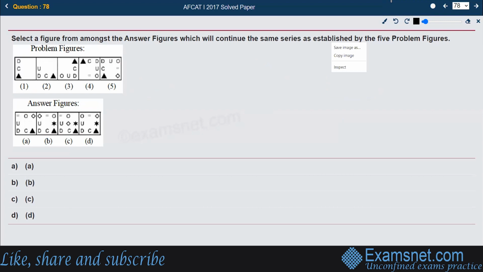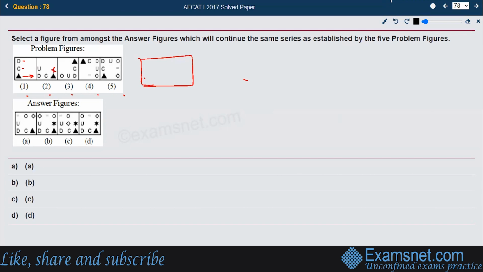Next, again, we are supposed to find out the same thing. There is a pattern going on between 1, 2, 3, 4 and 5, and we are supposed to guess the 6th pattern. So let us understand the pattern between 1 and 2. What are they doing? See, this seems to be a chain where triangle is first, C is second, and D is third. Now what they have done from 1 to 2, they have first shifted the triangle completely to the other corner. So the triangle has come here.